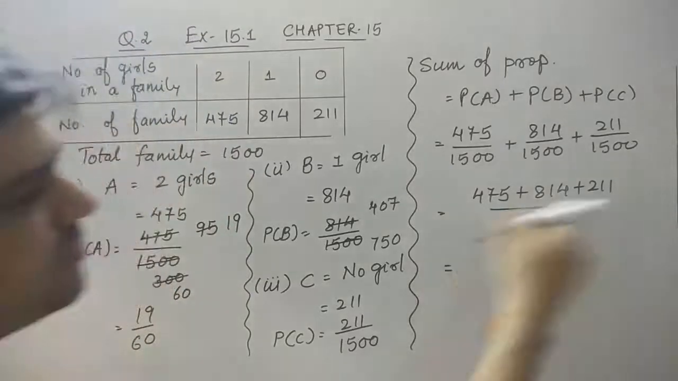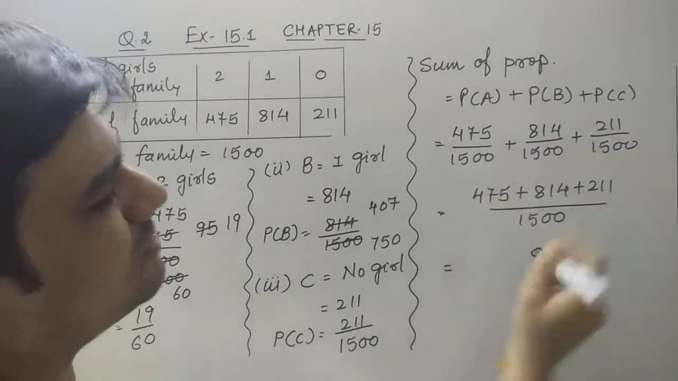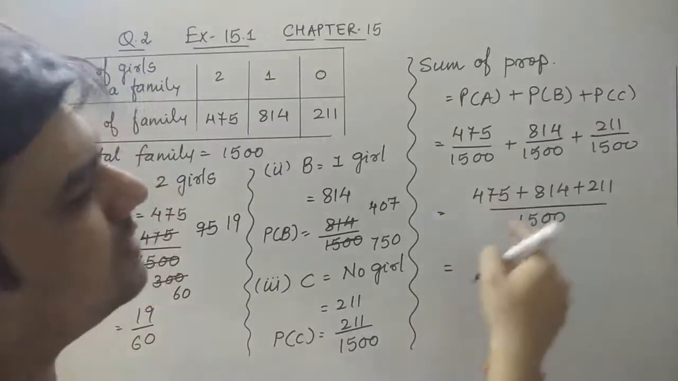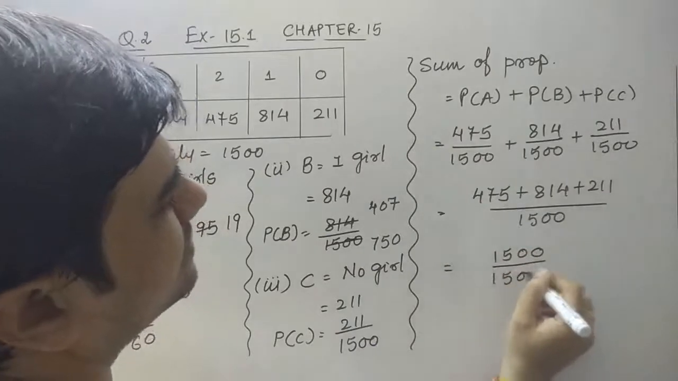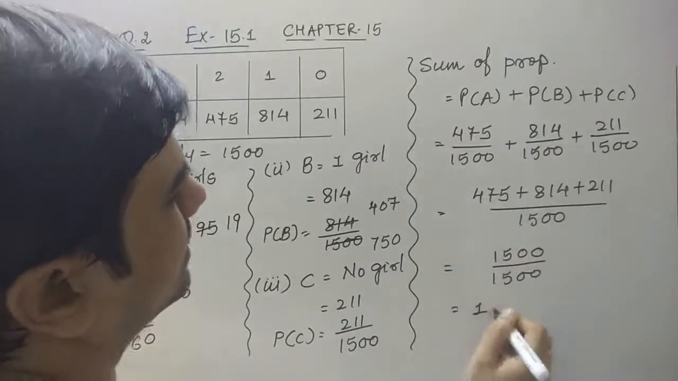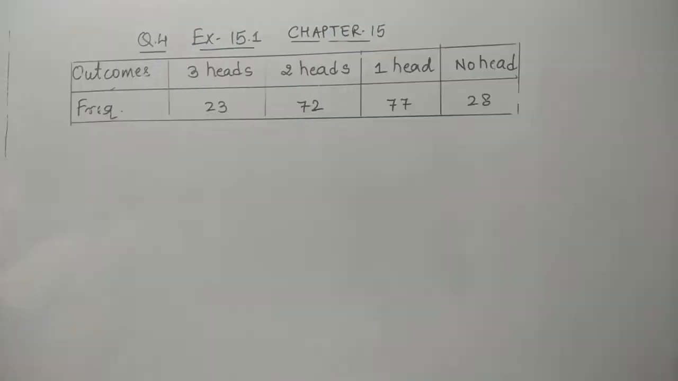So now the sum of all this: 5 plus 4 is 9, 7 plus 1 is 8, and so on, 12, 13, 14, 15. So 1500 upon 1500, so we will obtain 1. So we can say yes, the sum of the probabilities of all the given events is 1. Let's continue with the fourth question.